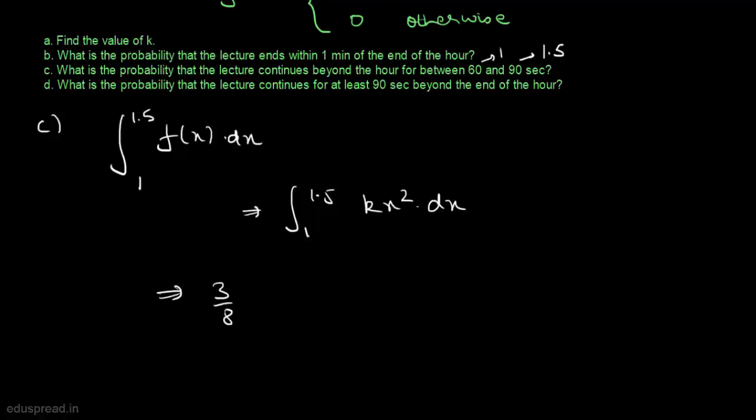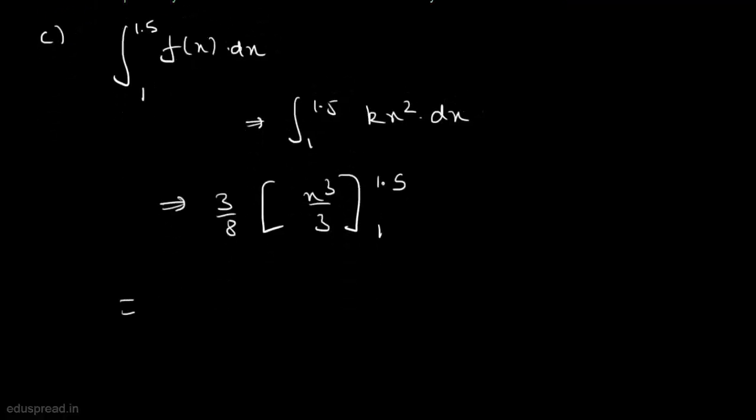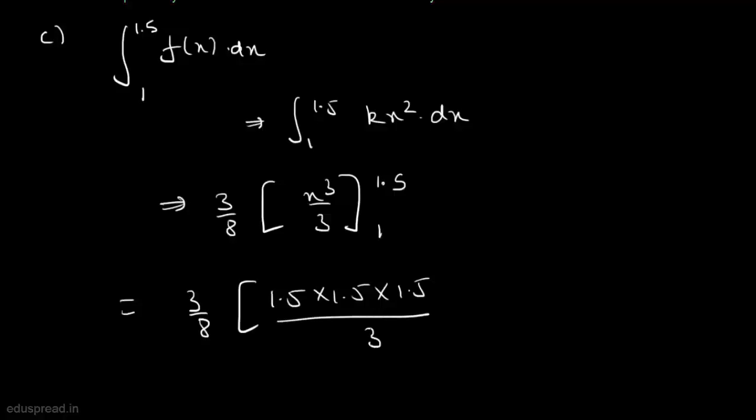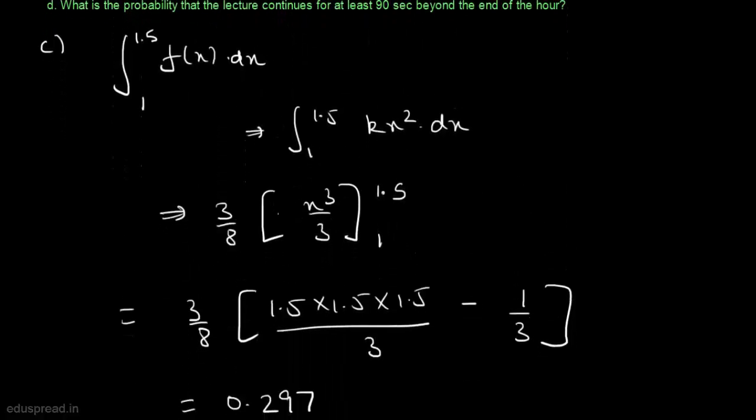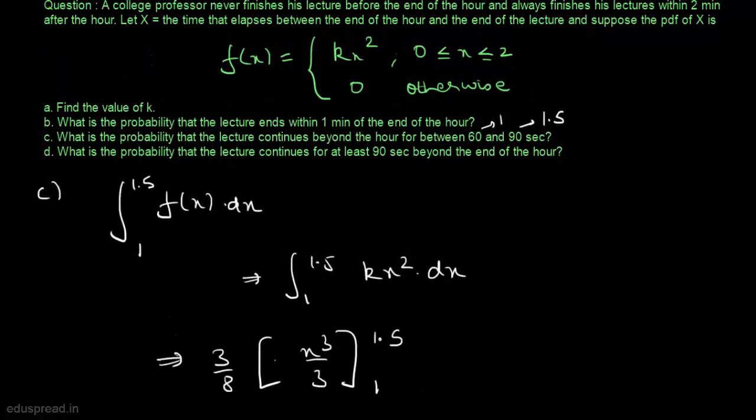Putting the value of k, we get 3 by 8. As it is a constant, we can take it outside, and integrating this we get x cubed by 3, and the values that we have here are 1 and 1.5. So this is equal to 3 by 8 multiplied by 1.5 multiplied by 1.5 multiplied by 1.5 divided by 3 minus 1 cubed by 3, which is equal to 1 by 3. And solving this, we get 0.297. So the probability that the lecture continues beyond the hour for between 60 and 90 seconds is 0.297. Now let's move to part D.